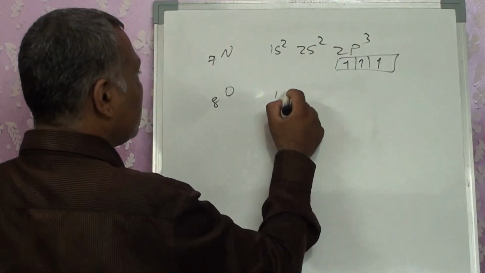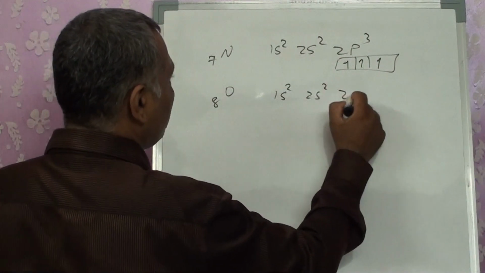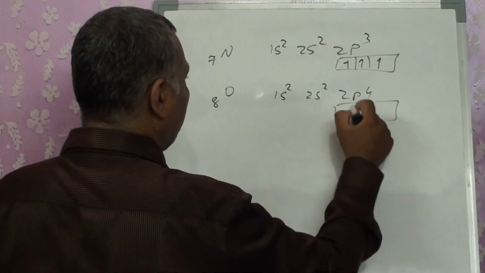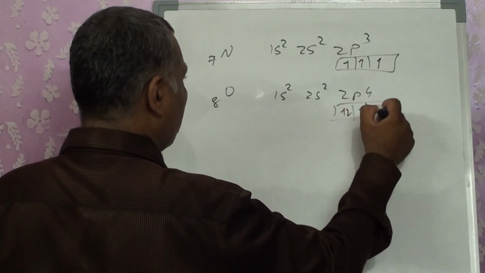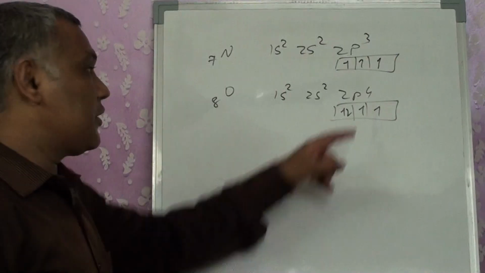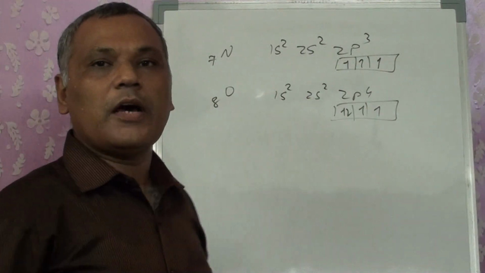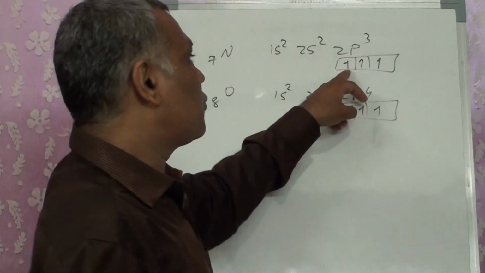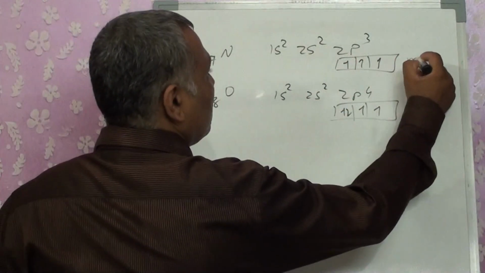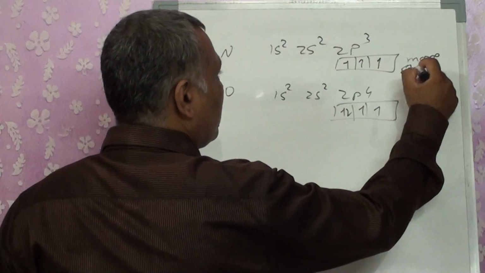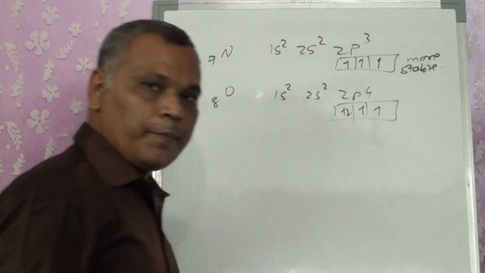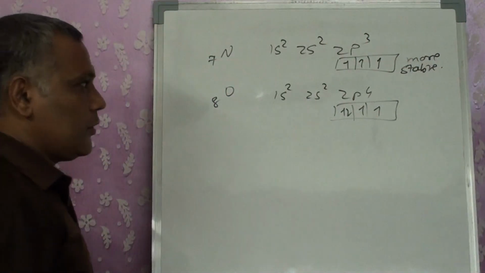If I take oxygen, 1s2, 2s2, 2p4, it has 4 electrons. So this is not half filled, it's more than half filled. That means nitrogen is more stable as compared to oxygen.